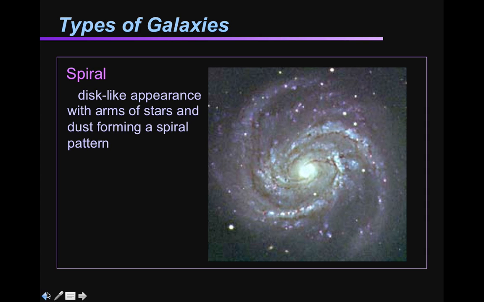Okay, so your book is going to define 3 main types of galaxies. Some of the ones we're going to talk about here, your book doesn't define, so they won't be on the test, but we're going to mention them here. The first type is a spiral galaxy. It's kind of disc shaped. It looks a little like a pinwheel. It has these spiral arms coming off of the central mass of stars. But remember, all of these stars are held together by gravitational force.